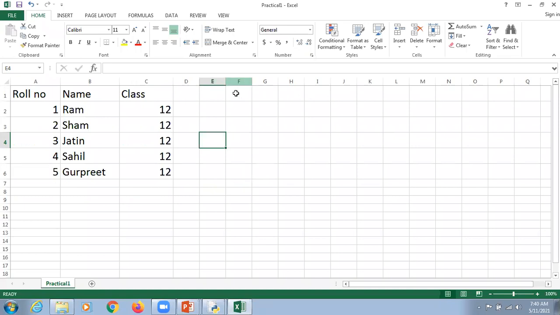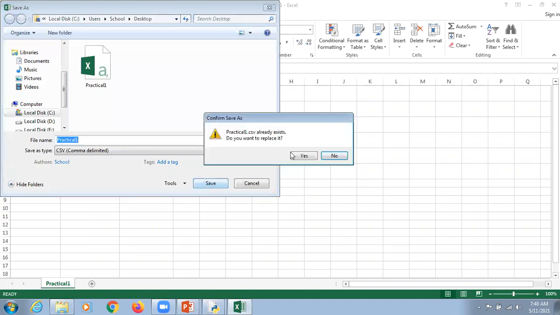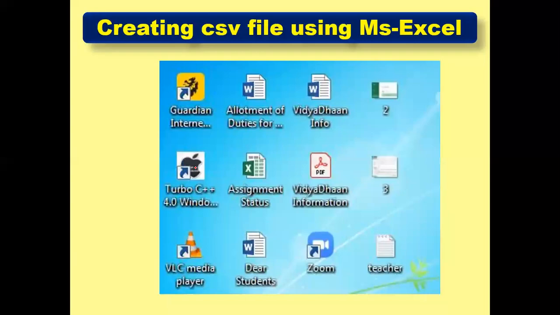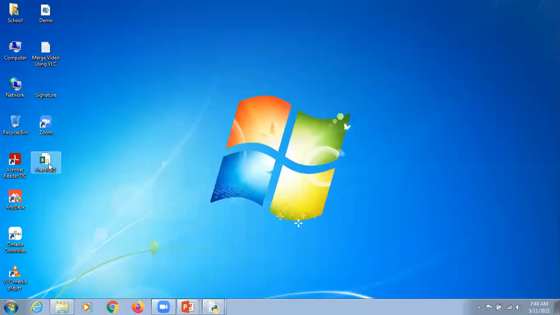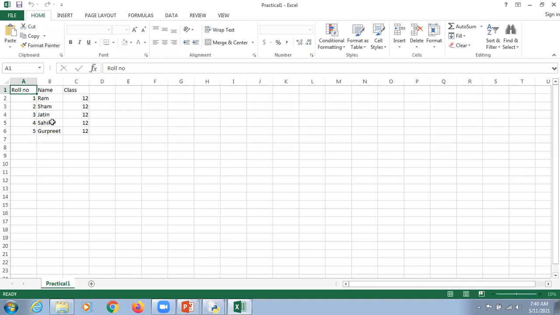Afterwards I'm going to click on close, click on save. Again there is a save and yes and yes. And now the file is being saved here on my desktop. So when we right click here and click on the open option, you all are saying, sir, only one difference is there, that the font size and something like this has disappeared from that particular file.